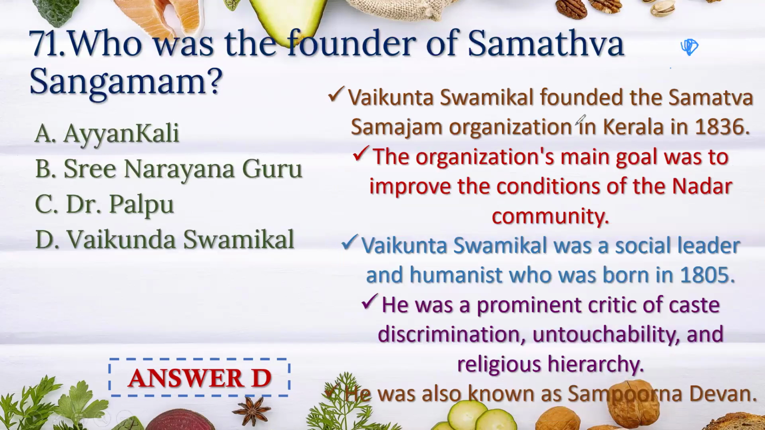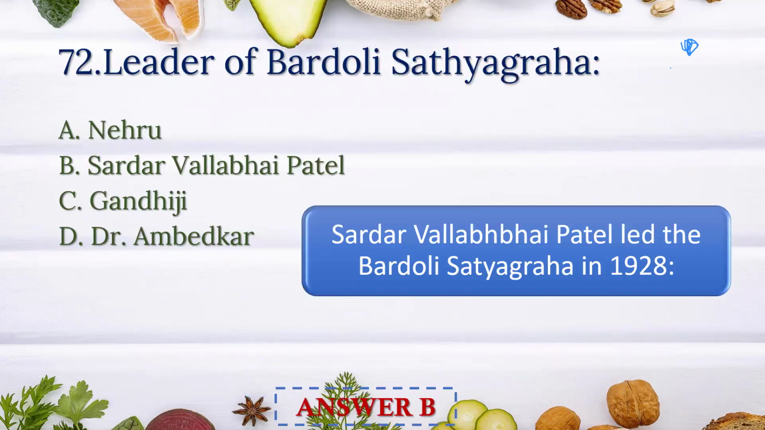Who was the founder of Samatva Samajam? Vaikunda Swamigal. Vaikunda Swamigal founded the Samatva Samajam organization in Kerala in 1836. Organization's main goal was to improve the conditions of the Nadar community. Vaikunda Swamigal was a social leader and humanist who was born in 1805. He was a prominent critic of caste discrimination, untouchability, and religious hierarchy. He was also known as Sampoorna Deva.